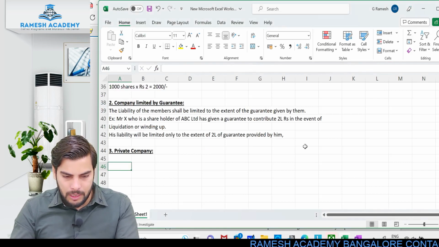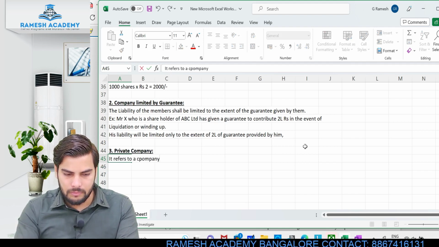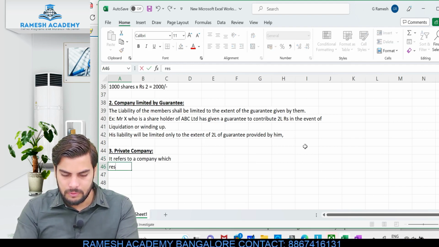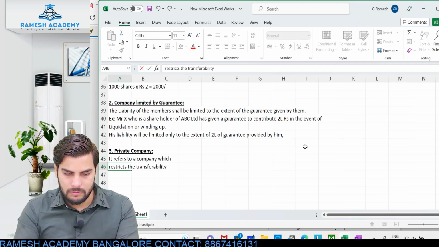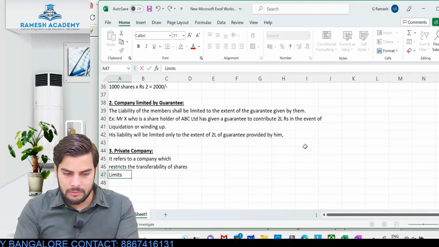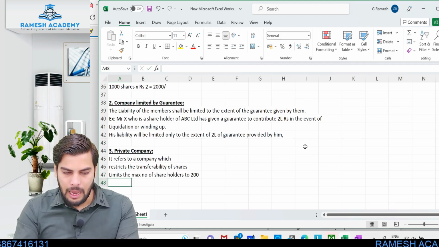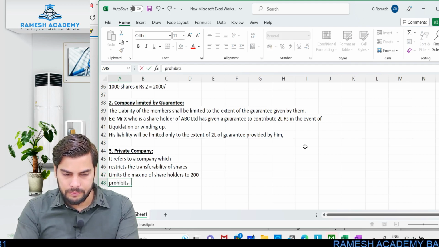So when it comes to a private limited company, it refers to a company which restricts the transferability of shares, limits the maximum number of shareholders to 200, and prohibits acceptance of funds from public.